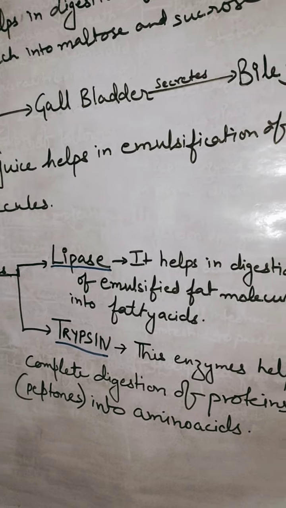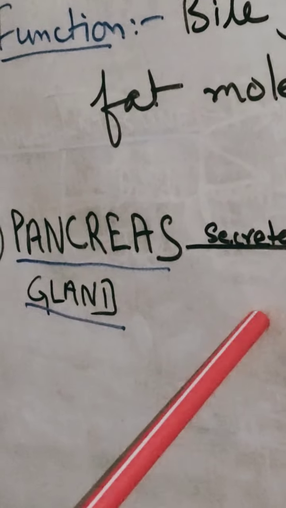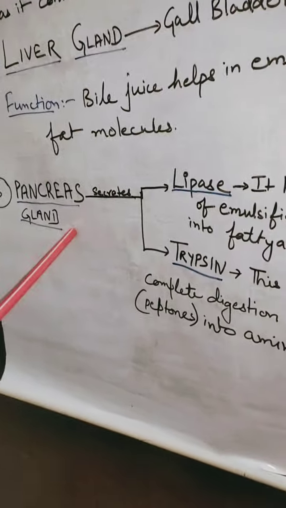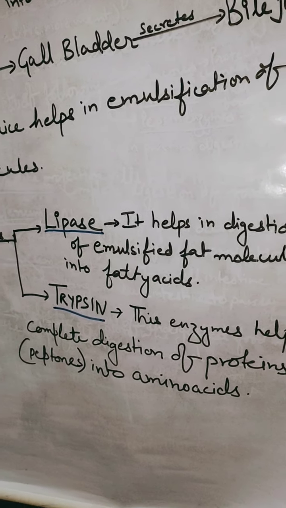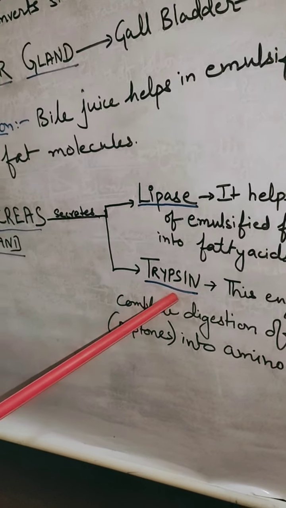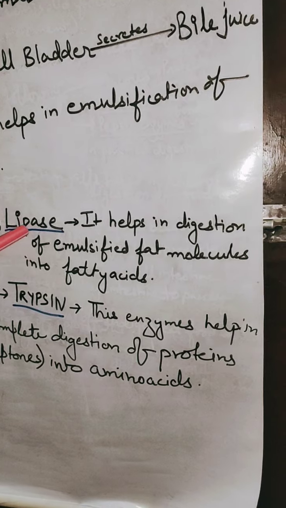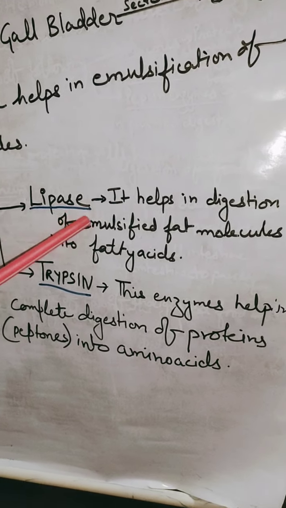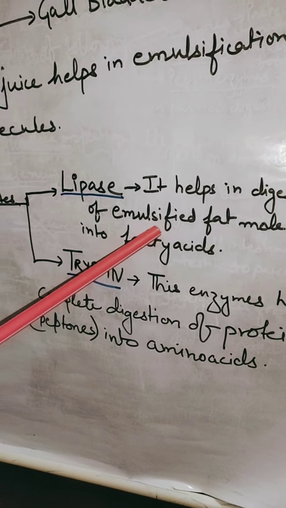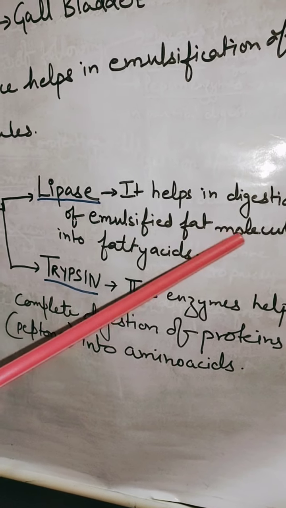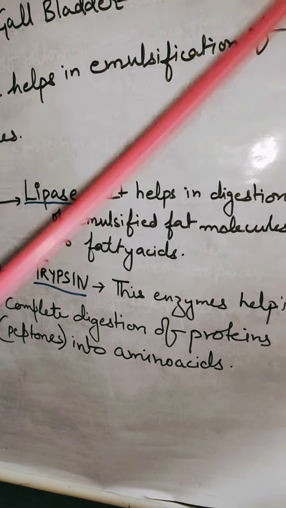Now the third gland is pancreas. This pancreas is also connected with the duodenum part of our small intestine, where complete digestion occurs. So this pancreas secretes 2 enzymes. What are those? One is lipase, another one is trypsin. Lipase enzyme again works on that emulsified fat, the broken down molecules of fat, which was broken down by the help of bile juice.